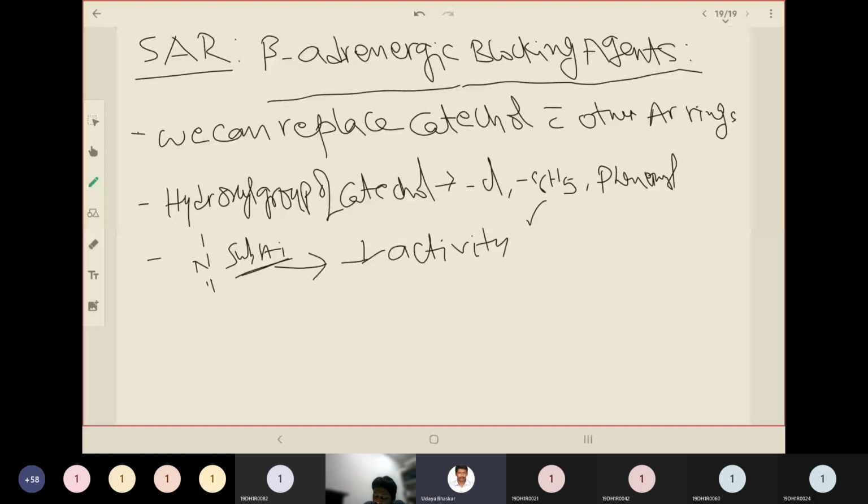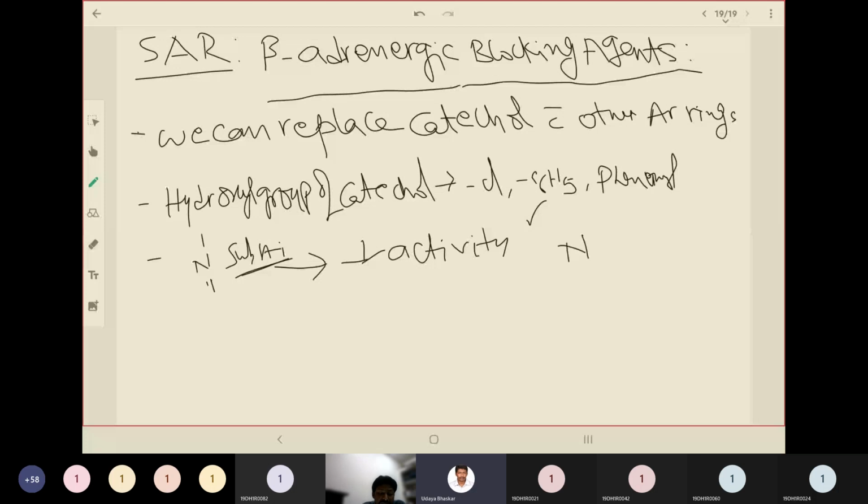So the amine can be added with those three kinds of groups: phenylethyl, a phenyl ring attached with an ethyl group; hydroxyphenylethyl, the phenylethyl having an extra hydroxy group; or methoxyphenylethyl, a phenylethyl group having CH3O. Those groups can be added to the amine group as part of the molecule to retain activity. But if you substitute two rings on the amine, that will cause decreased activity. So this is the important third point.